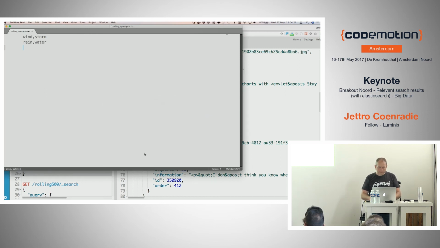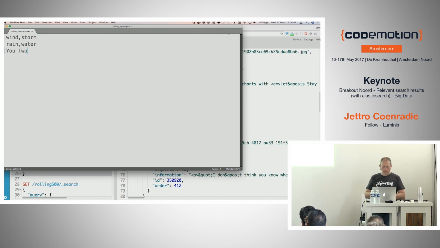So I go back, and this is a file which is called the synonyms file. And in here I can specify synonyms. If you look, there's the wind and storm part. Can I make it bigger? Yeah, I can. Okay, this is what I already showed in the example. So in this case, this means that if you apply the term wind, it will also add the term storm.